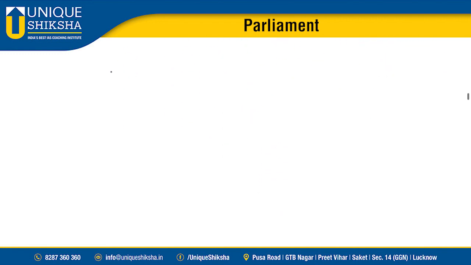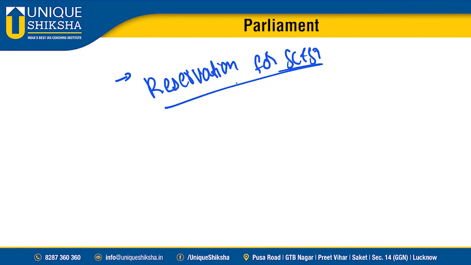Next, one more important thing we need to discuss is reservation of seats for SCs and STs. We reserve some seats for SCs and STs, and we have been extending this.